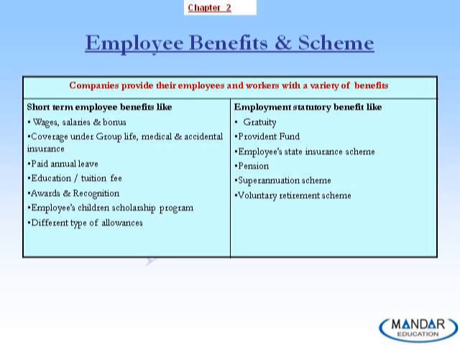So, the short-term employee benefits include wages, salaries, bonus, coverage under group life, medical and accidental insurance, annual leave, concessional loans, education tuition fees, award and recognition, children's scholarship programs, different types of allowances like conveyance allowance, house rent allowance, and any other benefit which an employee gets because of his service in the company.